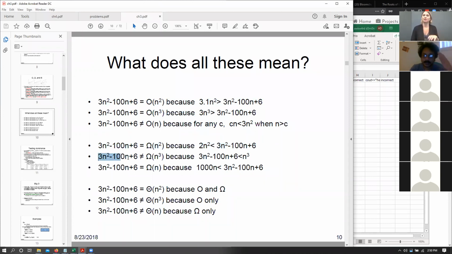Similarly, 3n squared minus 100n plus 6 is not the lower bound for n cubed, because we know that n cubed grows much faster than this equation, and n cubed cannot possibly be the lower bound of this equation.